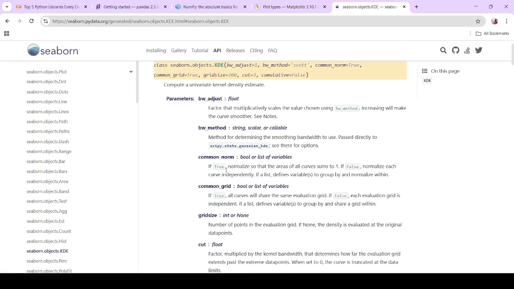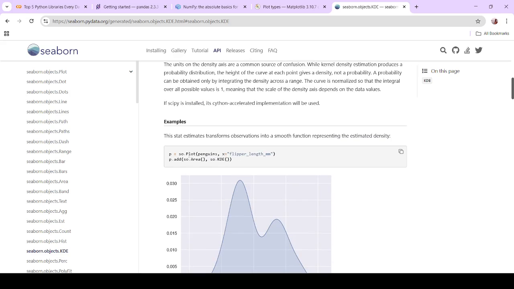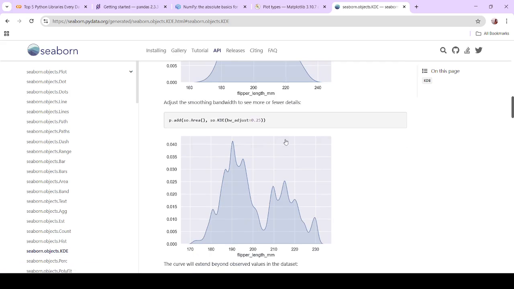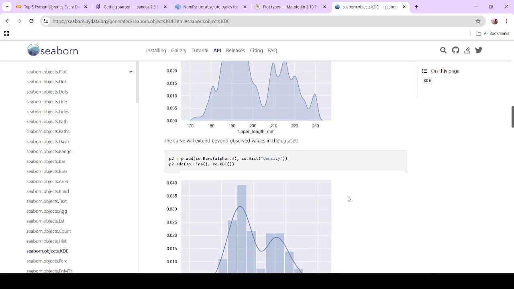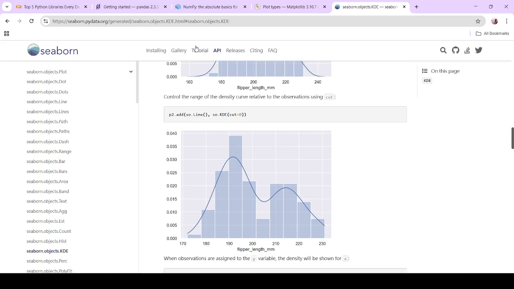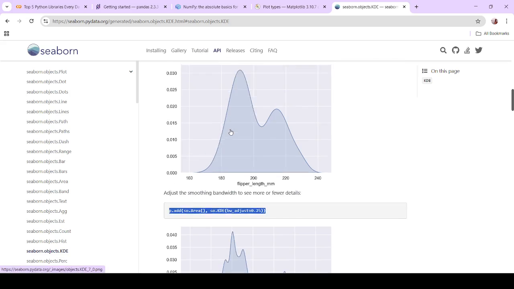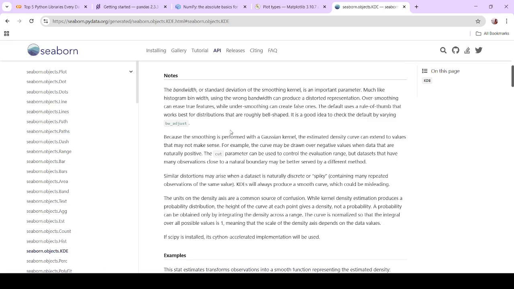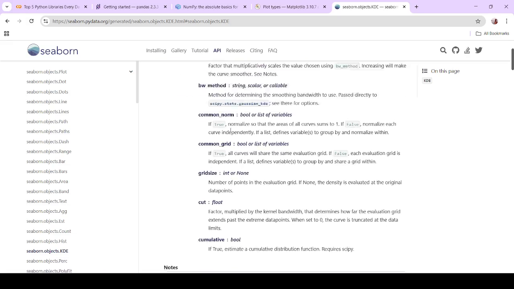KDE plot too, just written in one line of code, and you visualize this kind of graph. This is a very important library for data analytics and data science.